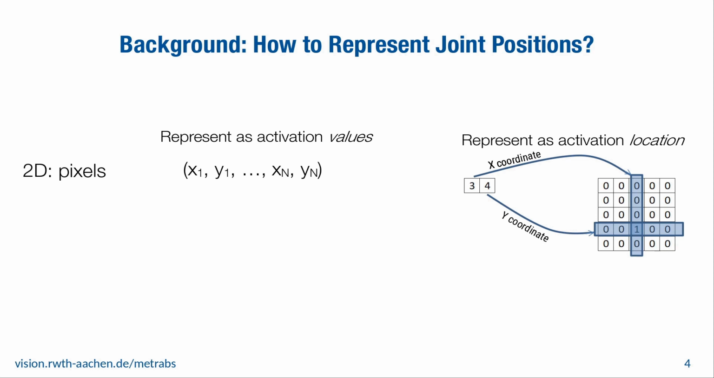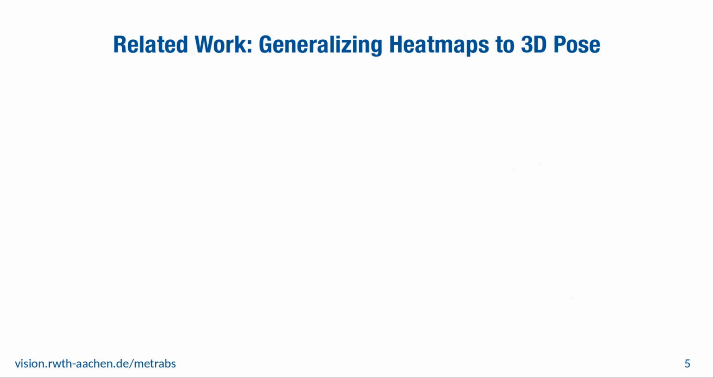Early approaches directly regressed the 2D coordinates as one long vector of activation values in a fully connected layer. But convolutional nets are already inherently spatial, and so later methods showed that fully convolutional heat map estimation works better. Here, the position is encoded as high activation locations, not as values. In 3D, the direct coordinate estimation is exactly analogous. But what is the exact analog of heat maps?